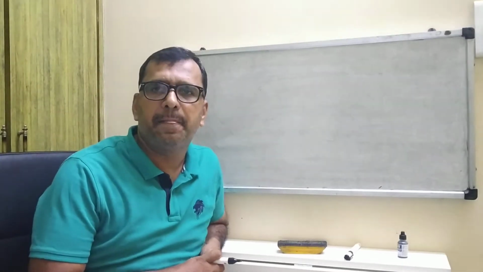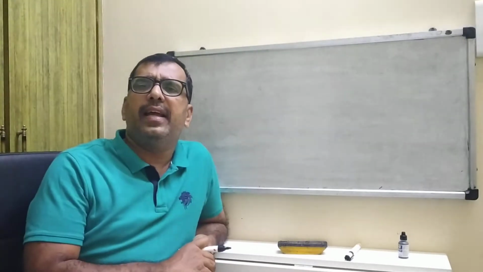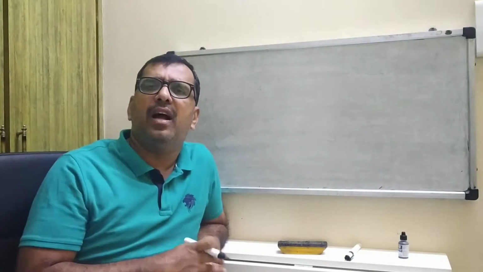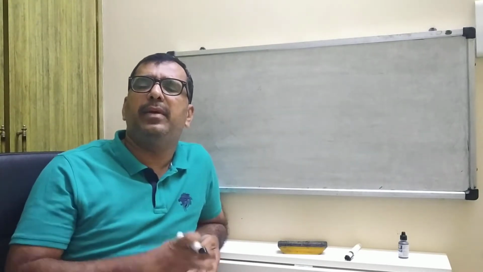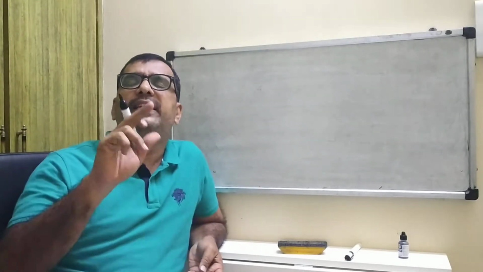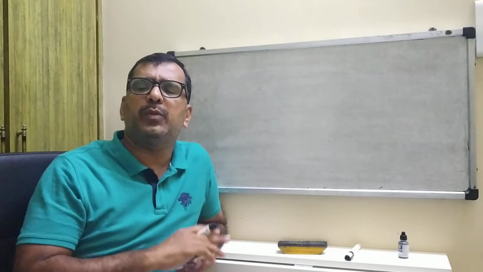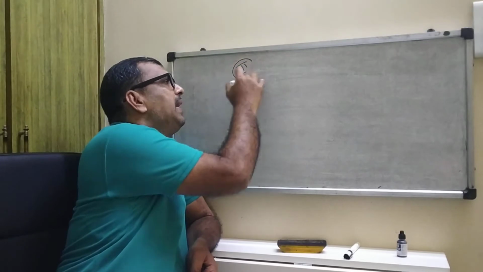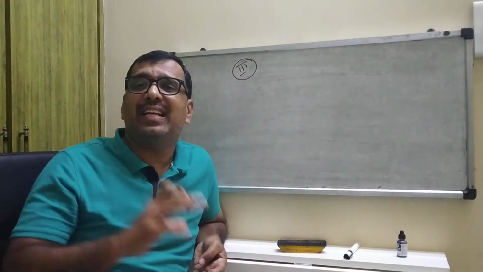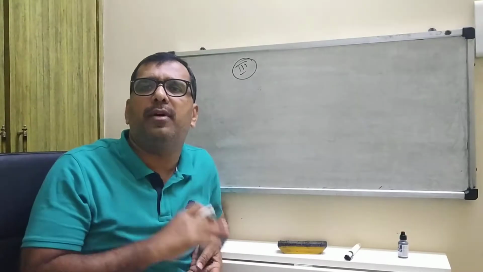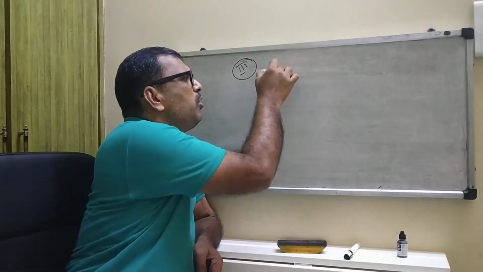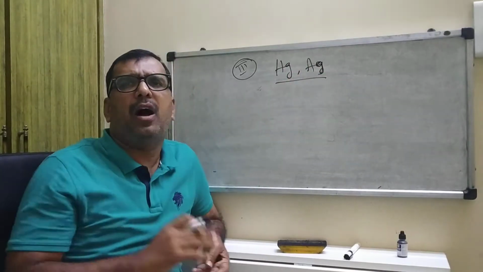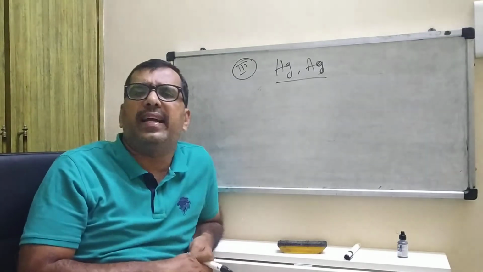JMR Chemistry classes. Now, already we studied how to concentrate the ores. Already we studied how to extract the metals from the respective crude metals. These two I already explained in previous videos. Now we are on the third: extraction of the metals at the bottom of the activity series. Now we are going to extract Hg, or Ag, one of the metals from this. How are you going to extract them at the bottom of the activity series?